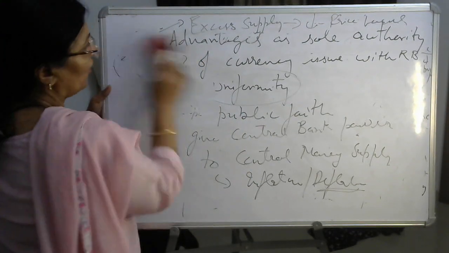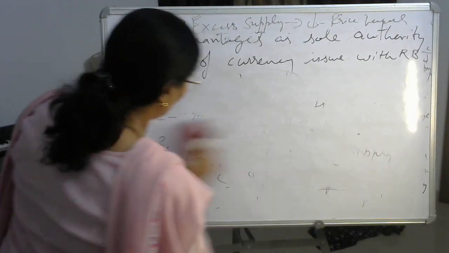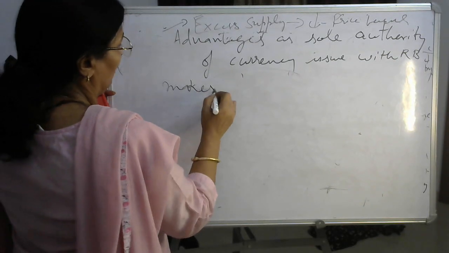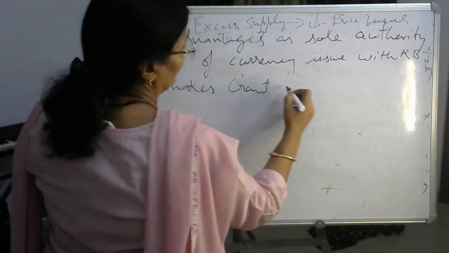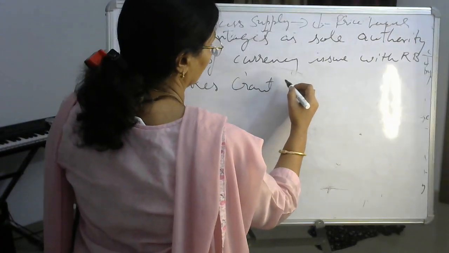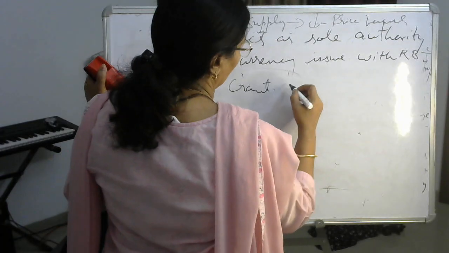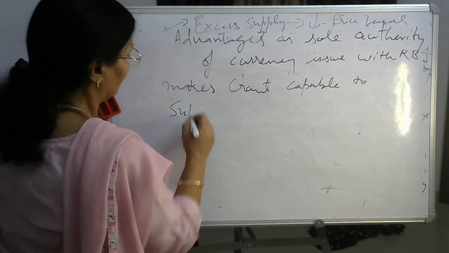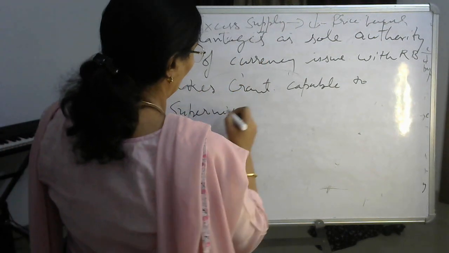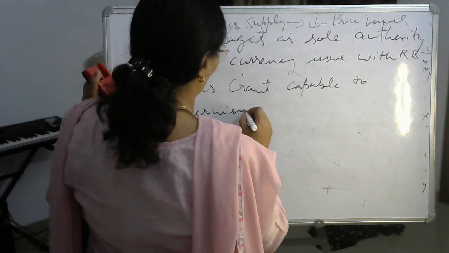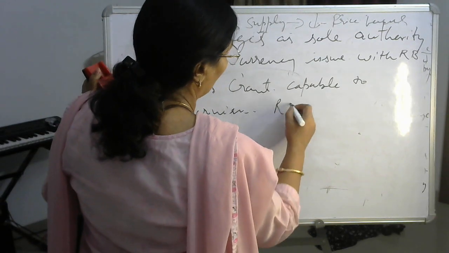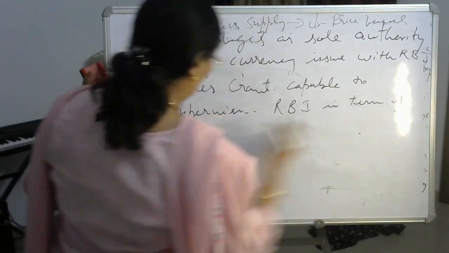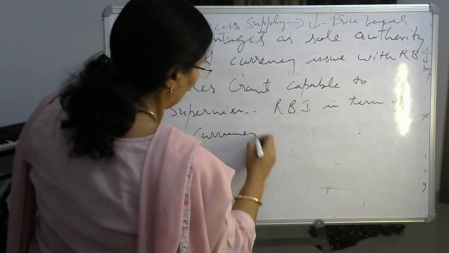Next point of function, it makes government capable, enable to supervise RBI, ठीक है, in terms of currency issue.